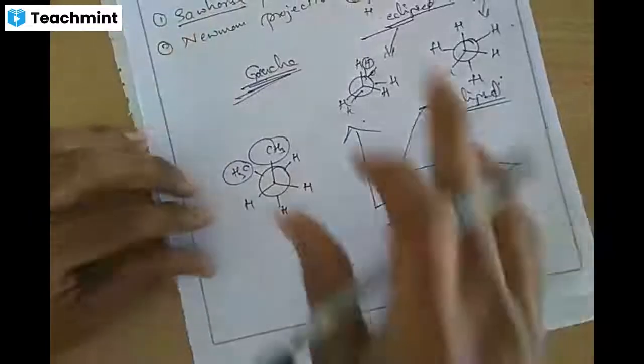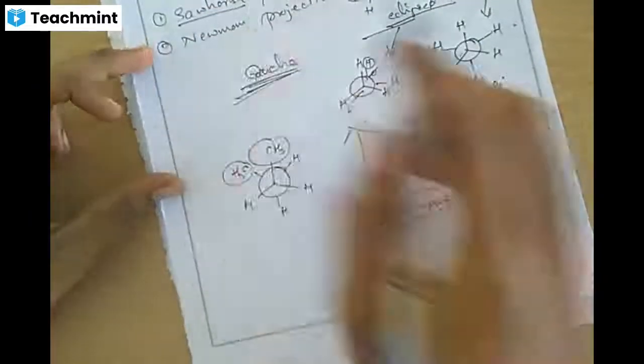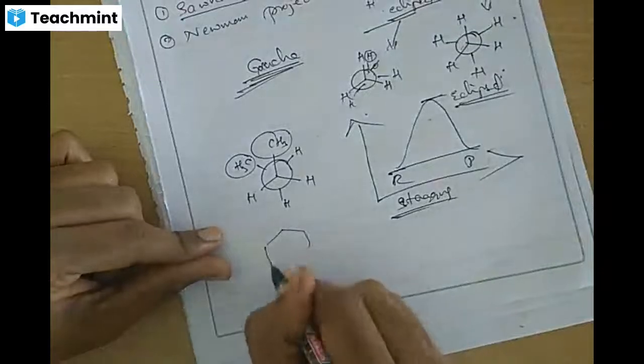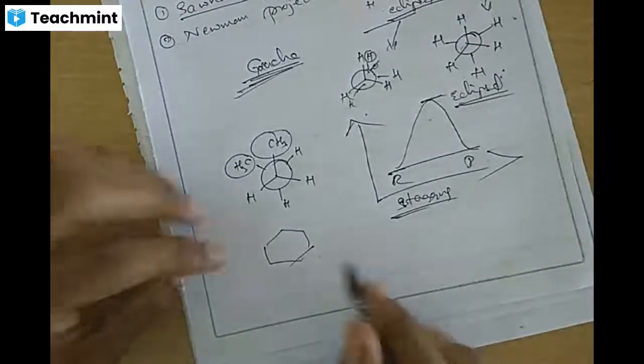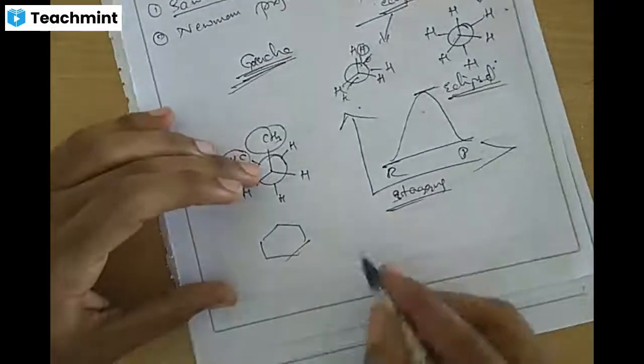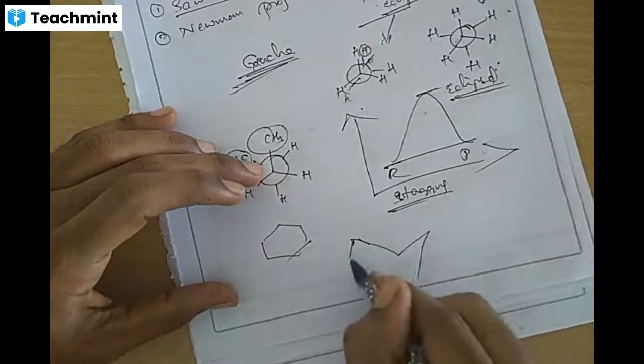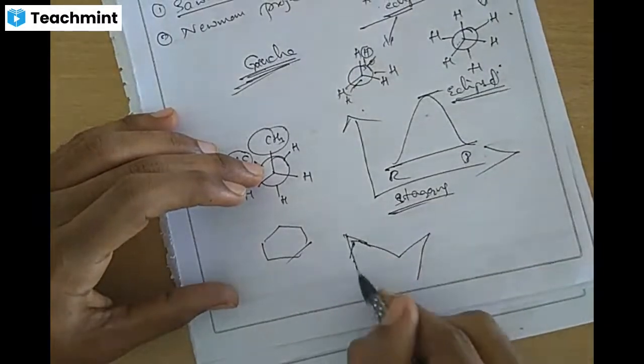Get it? So this is staggered and Newman projection. You can write it for any compound. Now the 6-membered ring can be written as chair form and boat form. Out of this, the chair form and boat form. Consider this like a chair.